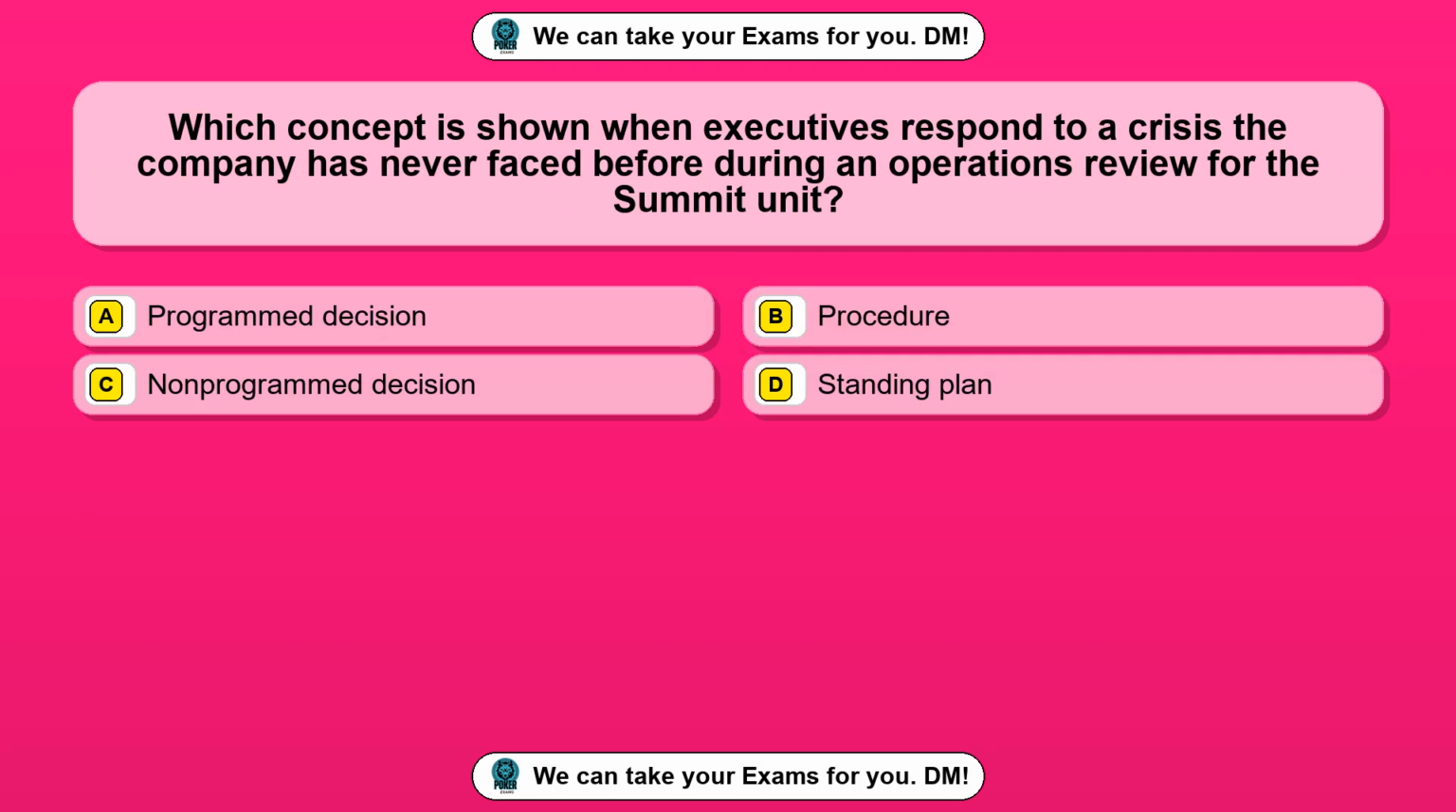Question 64. Which concept is shown when executives respond to a crisis the company has never faced before during an operations review for the Summit unit? Option A, program decision. Option B, procedure. Option C, non-program decision. Option D, standing plan. The correct answer is option C, non-program decision.